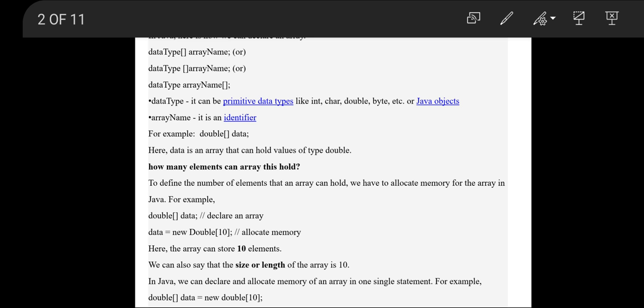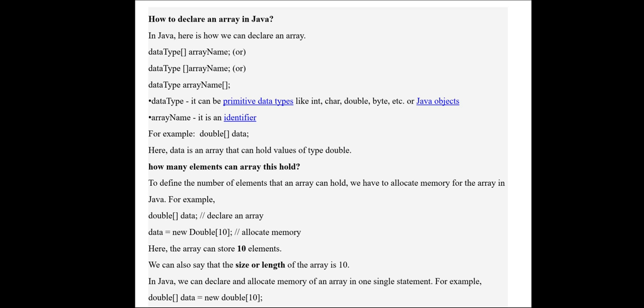So the first statement, double square bracket data, is the declaration of an array. In the second statement, data equal to, data is the array name. In the first line you have declared the variable data as an array. For that array you are creating locations. When you declare the array, the locations are not allocated for the array values. Whereas when they write the second statement, data equal to new double square bracket 10, it allocates memory. Here the array can store 10 elements, so the length of the array will be 10.